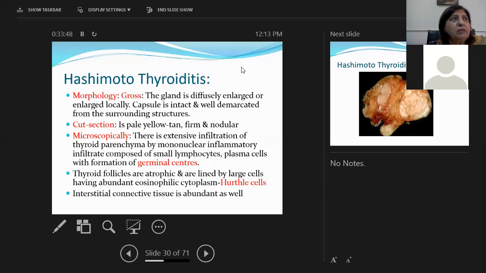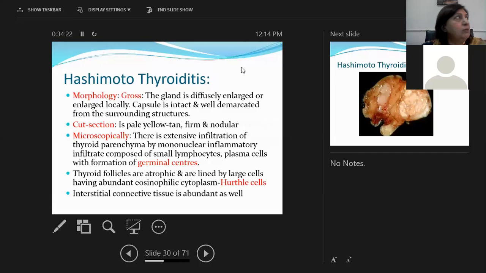On the cut section, the gland appears pale yellow or tan in color, and it is firm and nodular. Microscopically, there is extensive infiltration of thyroid parenchyma by mononuclear inflammatory infiltrate, which is mostly composed of lymphocytes and plasma cells, with formation of germinal centers. The thyroid follicular epithelial cells show atrophy, and some of these cells show changes into large eosinophilic cells, which are known as Hurthle cells. Increased connective tissue is also abundantly present within the stroma.